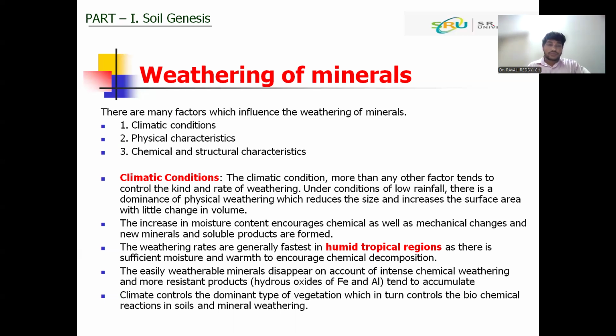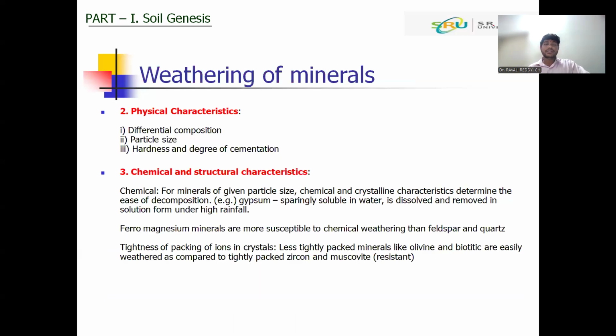And next one is the physical condition. Physical condition of the rocks also will decide the weathering of the minerals, like the physical composition of rock. We differentiate the rocks based on the ferromagnesian and the non-ferromagnesian minerals. The ferromagnesian-containing rocks will weather faster compared to the non-ferromagnesian minerals. Now the particle size: the smaller the particle size, the higher the surface area, then more will be the weathering compared to the larger particle size rocks.